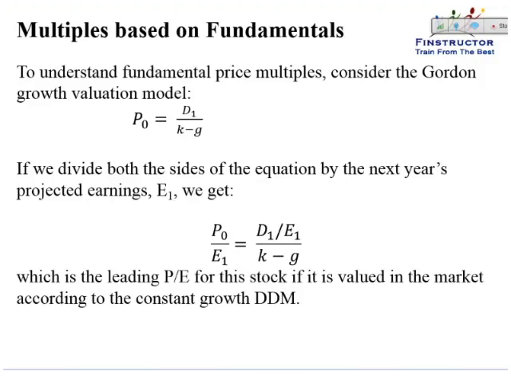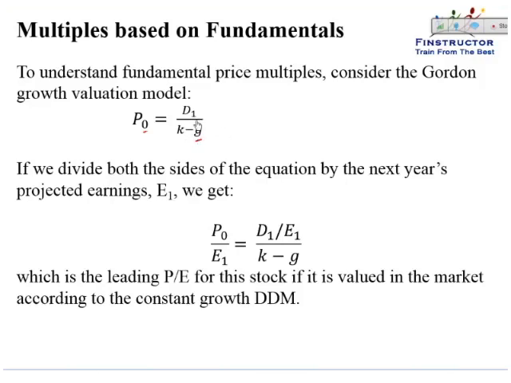So we'll first understand the multiples based on fundamentals. These are also referred to as the justified price multiples or the fundamental price multiples based on the growth expectations and the dividend expectations from the stock. So we studied in the previous review that the Gordon growth model can be used for valuing companies which have a long-term constant growth rate of G, as the price at t equal to 0 would be given as the next year's dividend, that is the dividend at t equal to 1 upon k minus G.